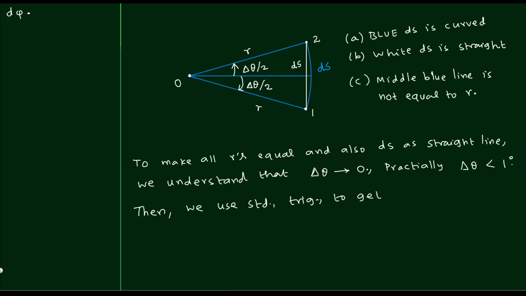Now we can use the standard trigonometry to get the following expression, that the distance traveled by the particle is ds. So ds is equal to 2 times, and I know why 2 times will come, because exactly we are dividing it into 2 parts. Let me write that down.